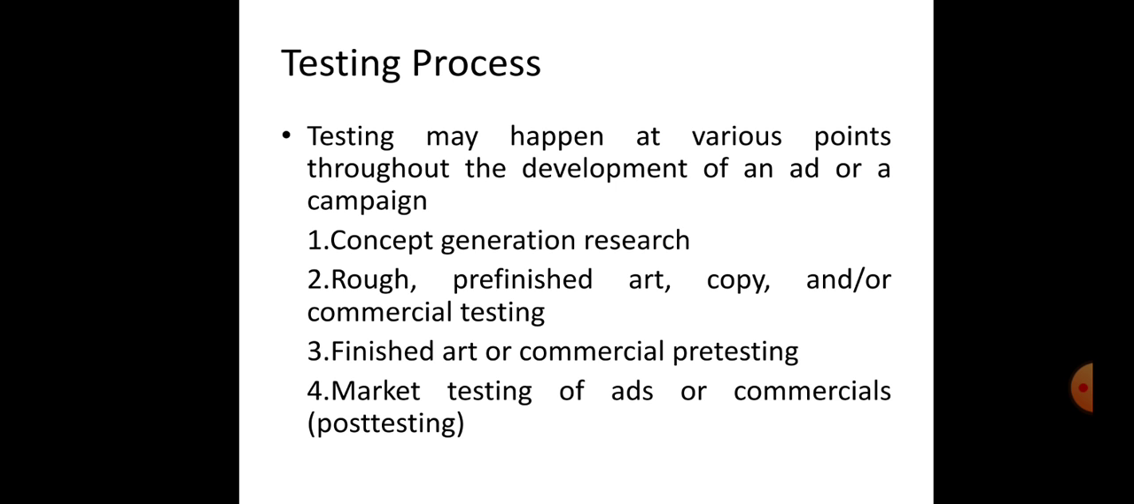Next, coming to the testing process. Testing may happen at various points throughout the development of an ad or a campaign. The first one under that is concept generation research. Second, rough pre-finished art, copy or commercial testing. Third one, finished art or commercial testing. And the fourth one, market testing of ads or commercials, which is also called post testing.